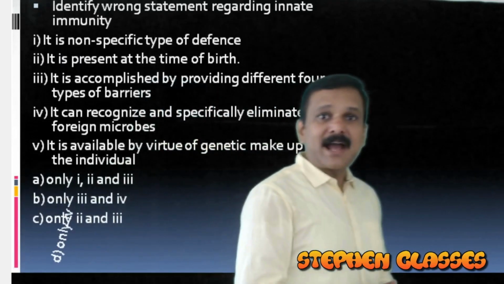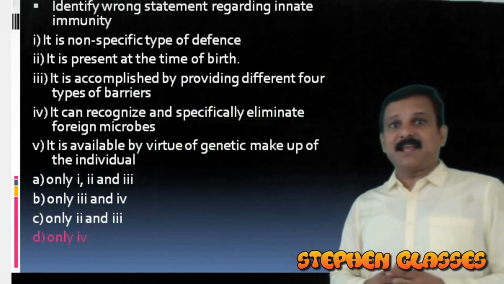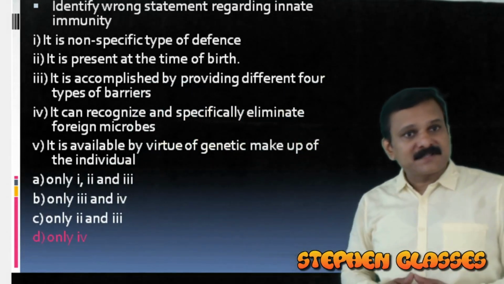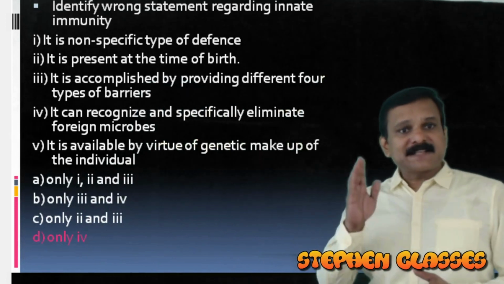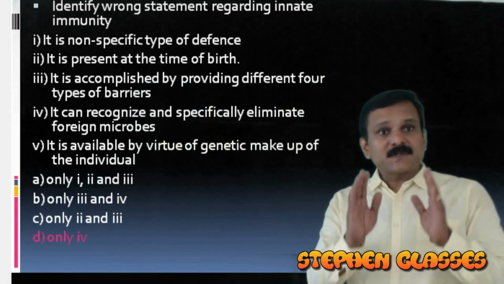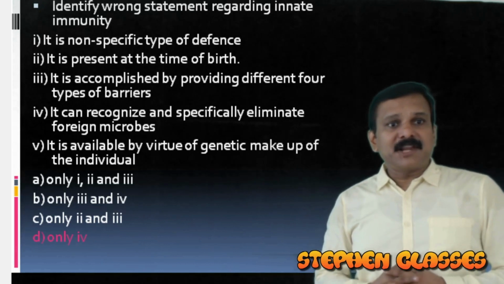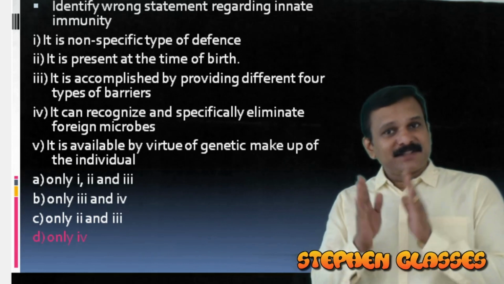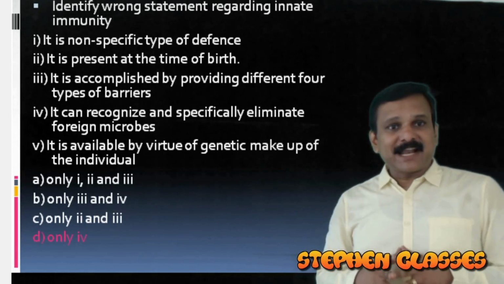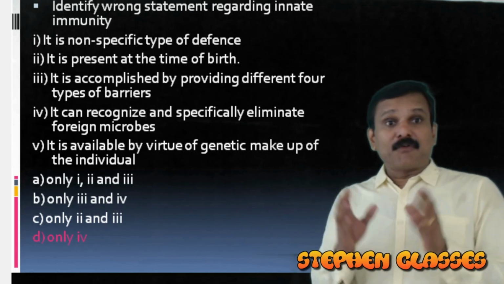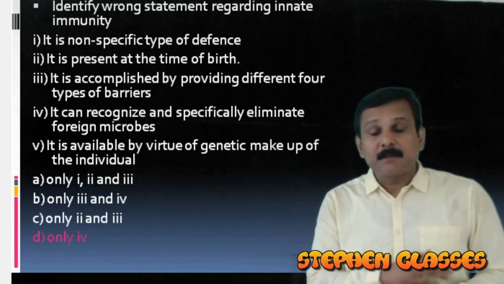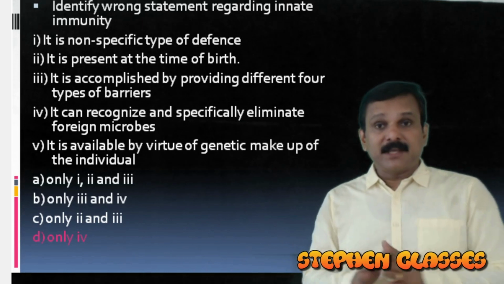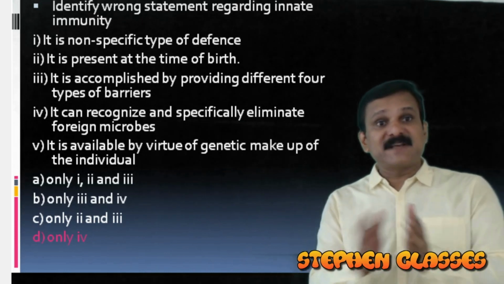Identify the wrong statement regarding innate immunity. So here, it is a non-specific type of defense. That is the correct statement. It is present at the time of birth. That is also correct. It is accomplished by providing four different types of barriers. That is also true. It can recognize and specifically eliminate foreign microbes. That is wrong, because only in acquired immunity there is a character called specificity. Innate immunity is non-specific.